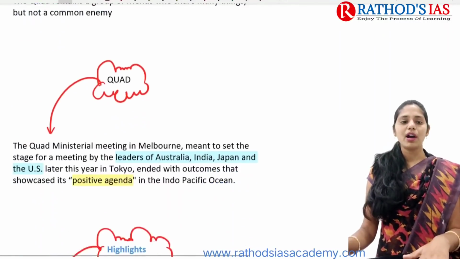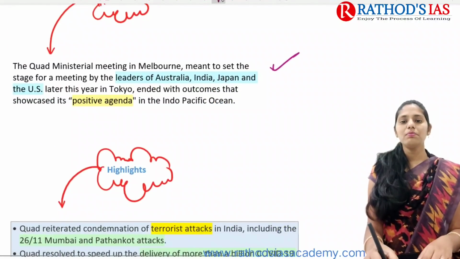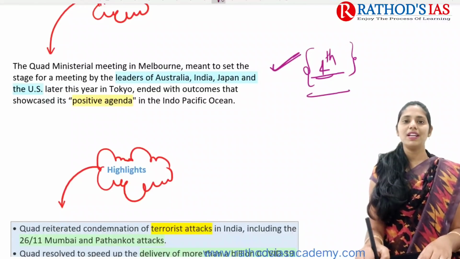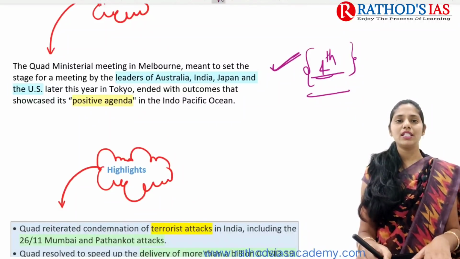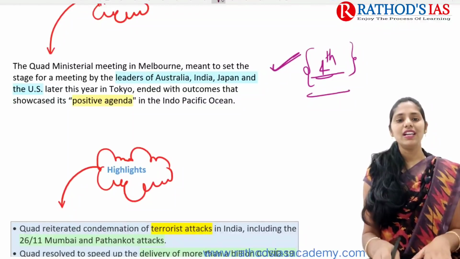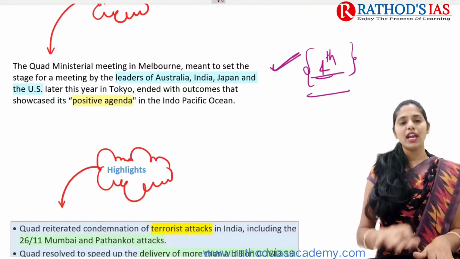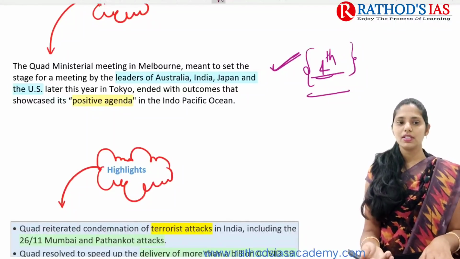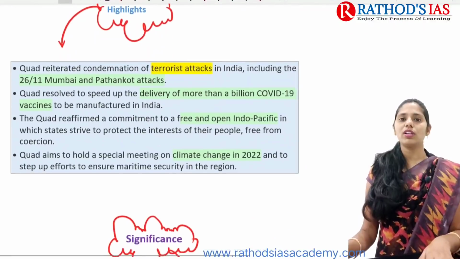If you're talking about the introduction, the author mainly says that the 4th Quad ministerial meet was held in Melbourne. This meet was meant to set the stage for a meeting of the leaders of Australia, India, Japan and the US. And later this year, we are going to have the 5th ministerial meet in Japan, in Tokyo. So now let us see what the highlights are.